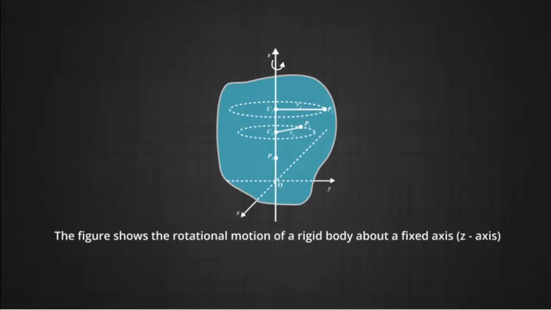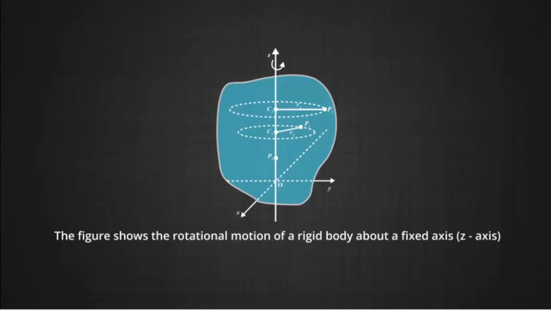You may notice that in rotation of a rigid body about a fixed axis, every particle of the body moves in a circle which lies in a plane perpendicular to the axis of the body and has its center on the axis. Let P1 be the particle we are considering, arbitrarily chosen at a distance r1 from the fixed axis. Then the particle P1 describes a circle of radius r1 with its center at C1 on the fixed axis. The circle lies in a plane perpendicular to the fixed axis.